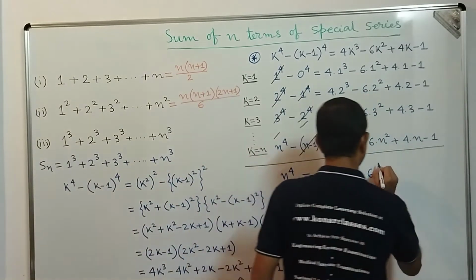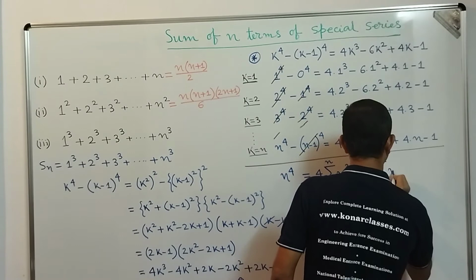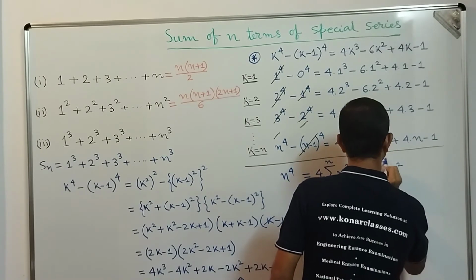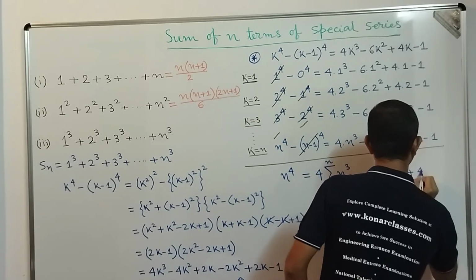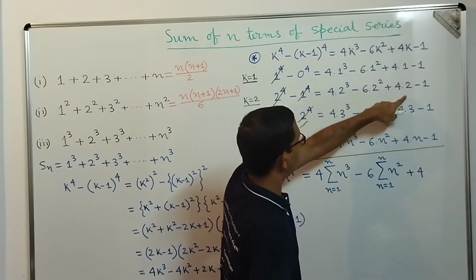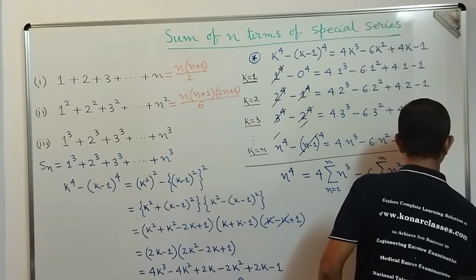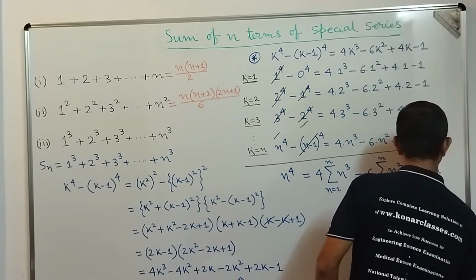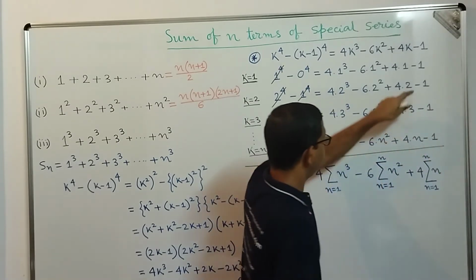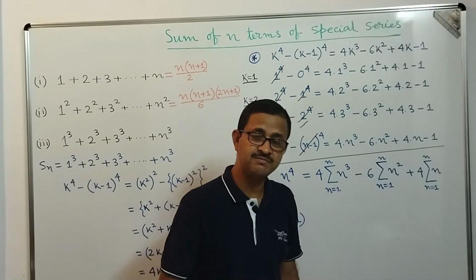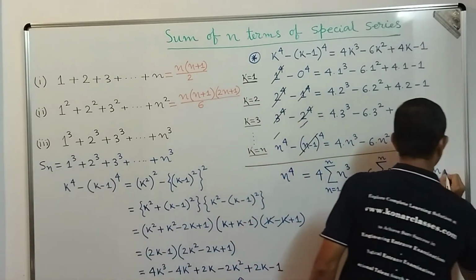That means minus 6 into summation of n square, n equal to 1 to n, plus 4 into 1 plus 2 plus 3 up to n. That means 4 into summation n, n equal to 1 to n. And then minus 1, minus 1, minus 1 up to n times. That means minus n.